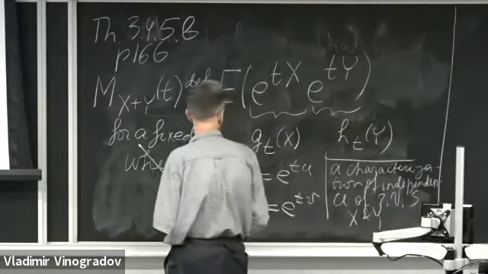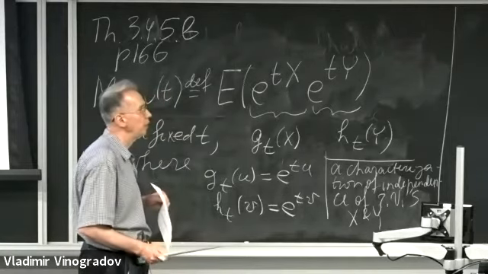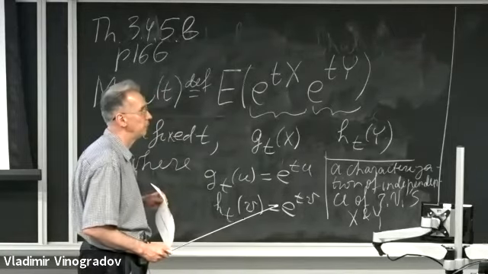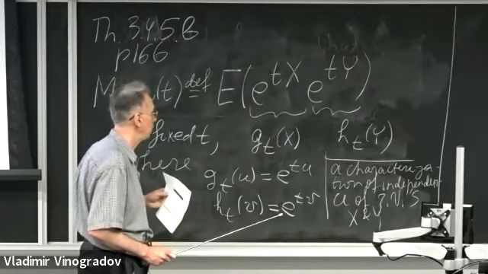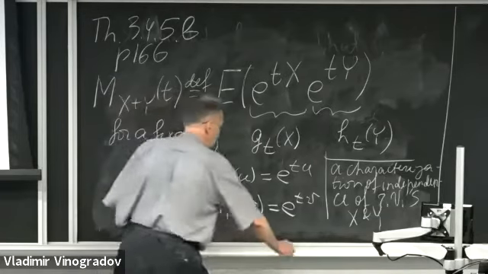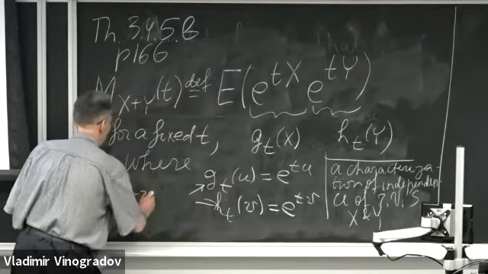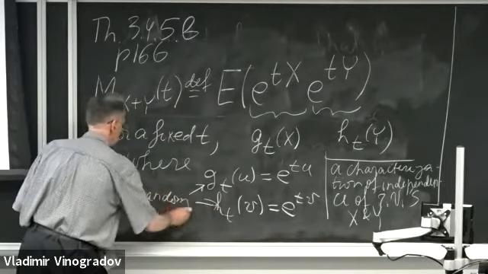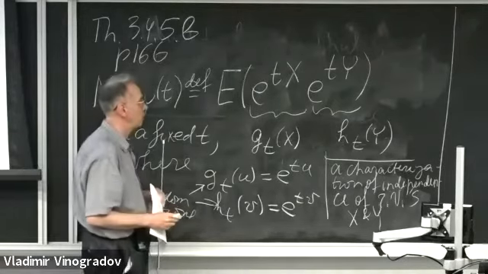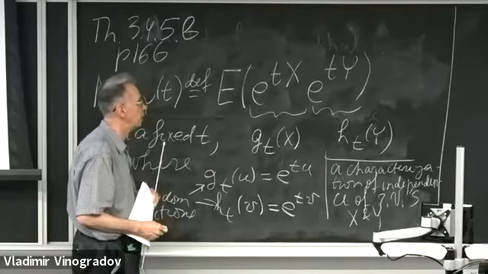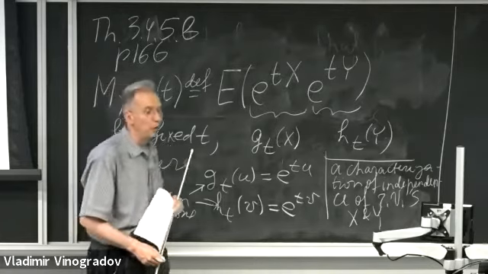Random variables are independent if and only if for an arbitrary pair of non-random functions g and h, the expectation of the product of g of X times h of Y equals the corresponding product of expectations.